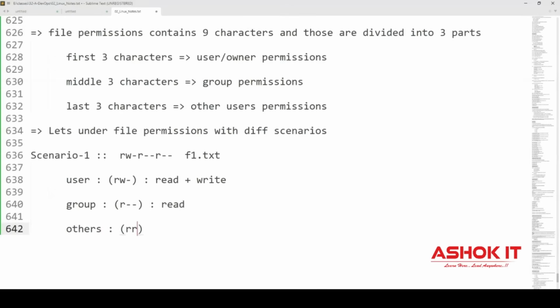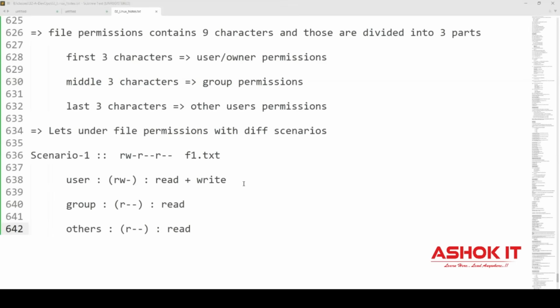Others also have only r--, that means they have only read permission. So if you have permissions like this for f1, the user has read plus write, the group has only read, and others also have only read permission. We are trying to understand the permissions. Later we will change the permissions also.